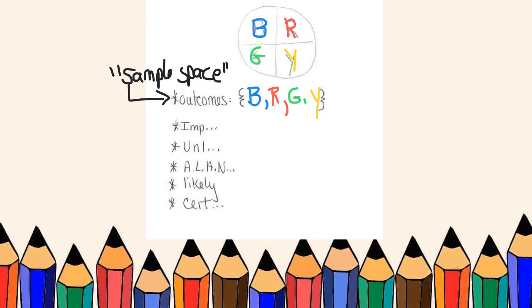So let's think about those probabilities from the last slide. It would be impossible for me to spin the color black because there is no black on this spinner. Or it would be impossible for me to spin a number 10 because there is no 10 on this spinner.